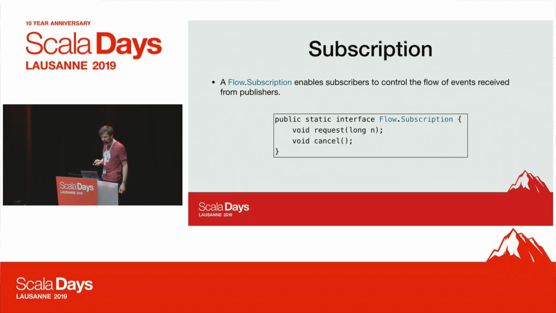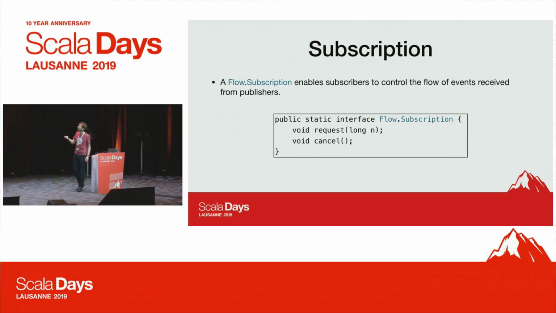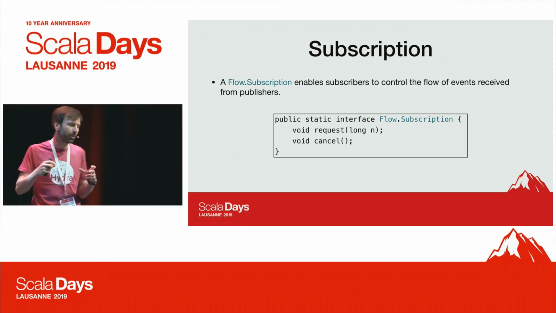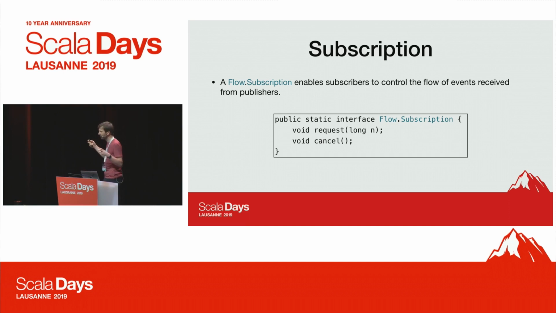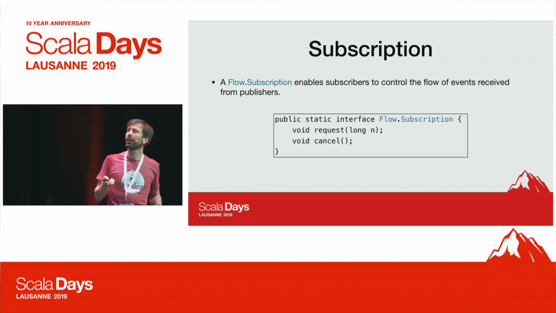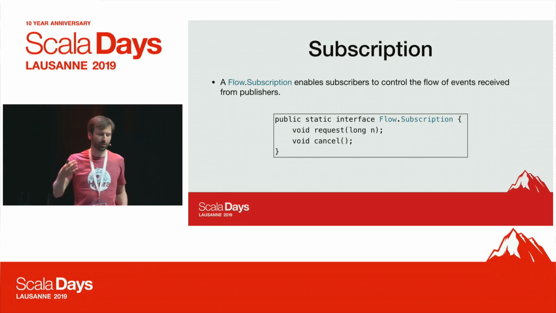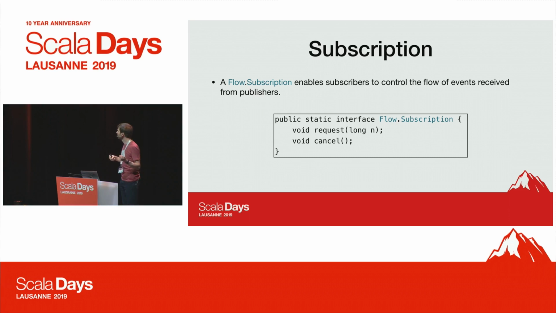Okay, and then finally the subscription interface that I mentioned, which has methods that should only be called by subscribers, and they can request a number of items from the publisher. They can say, I request 256 items, and then the publisher needs to adhere to the contract, which says you cannot emit more than those events to the subscriber. And of course, we can cancel the subscription as well.